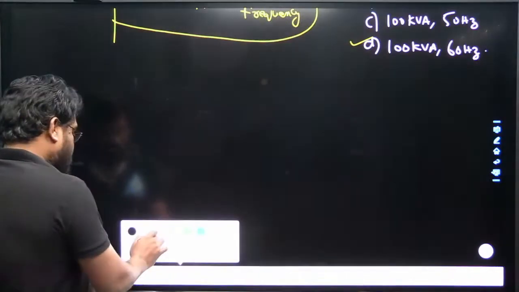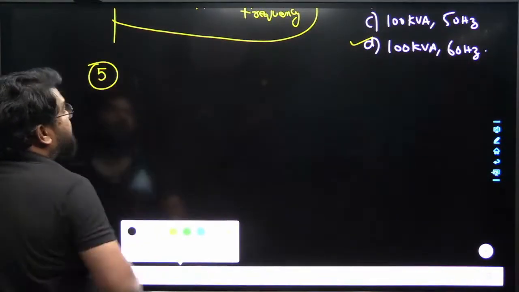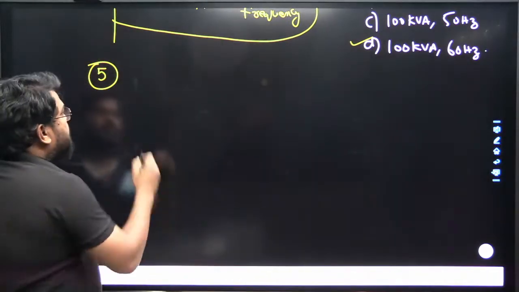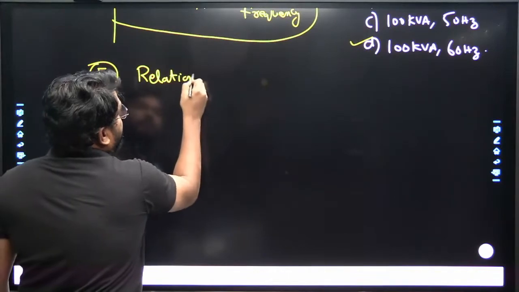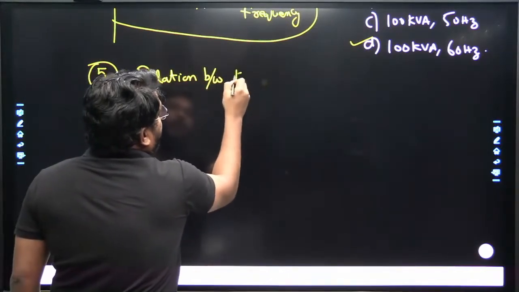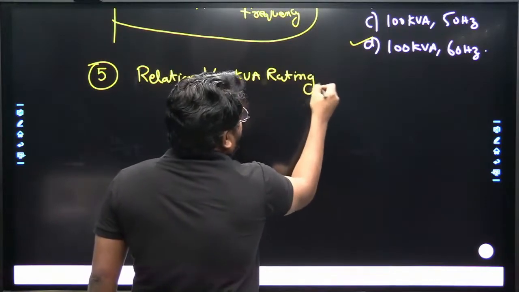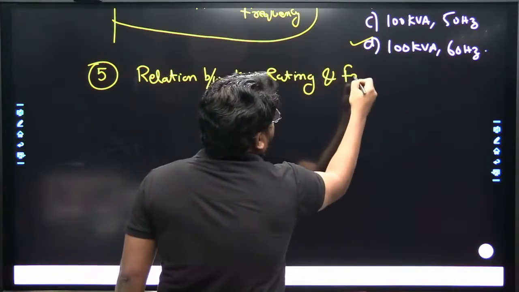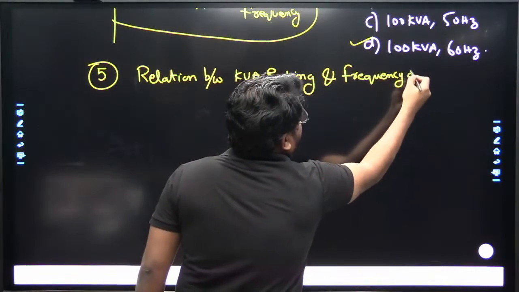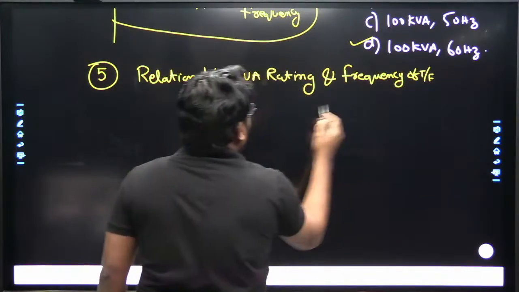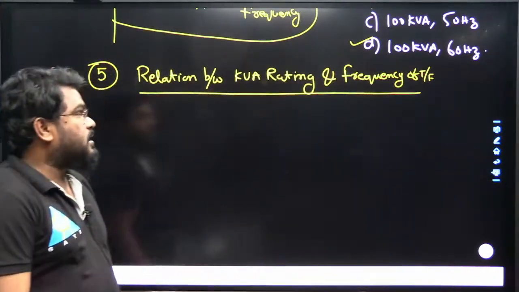Okay. Next one. So there is the fifth observation or fifth possibility of the question. See, that is the relation between the kVA rating of transformer and frequency of the transformer. Okay. So what is the relation between kVA rating and frequency of the transformer?